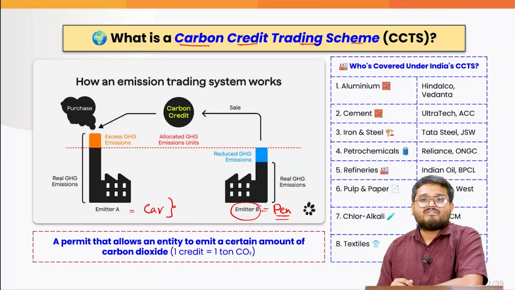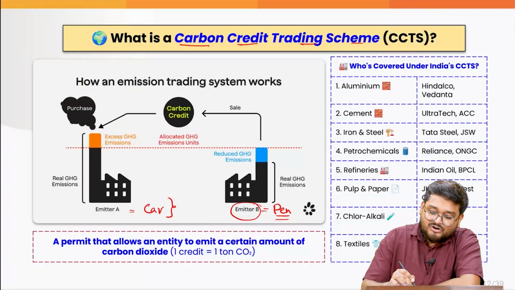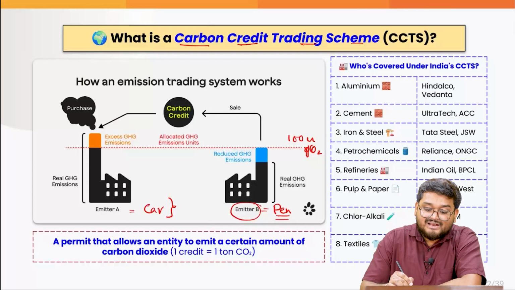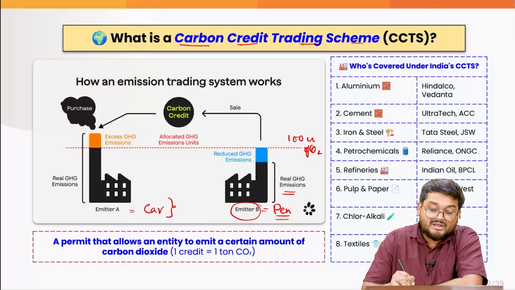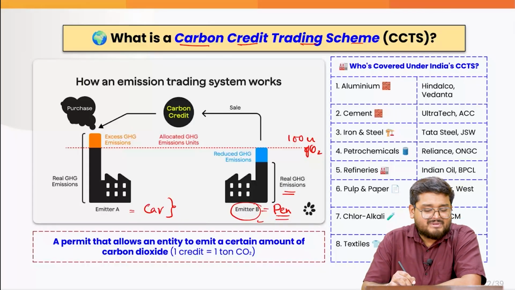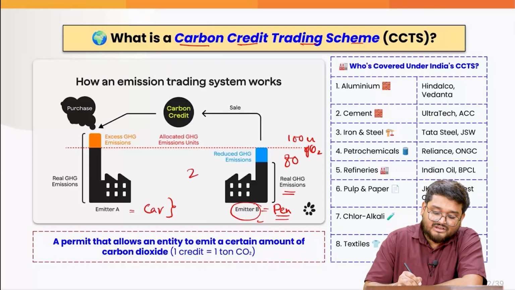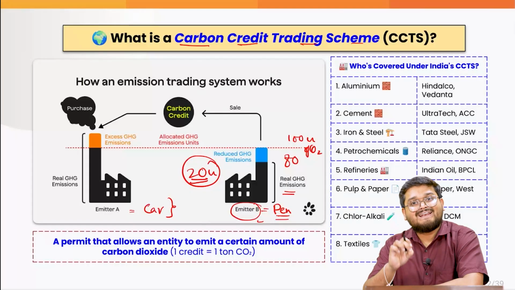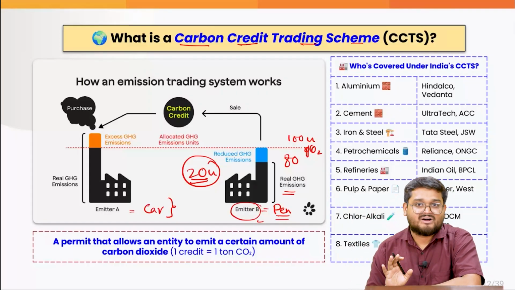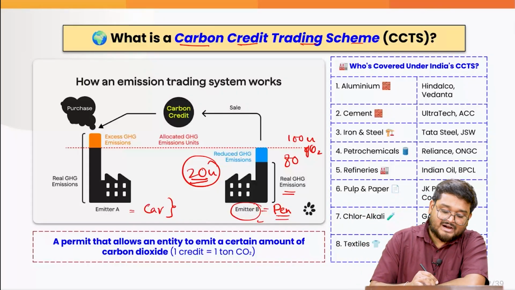So what happens is that the government says, okay, let us have a limit of around 100 units of carbon dioxide that you can emit in a year. As you can see, the real greenhouse gas emissions coming from emitter B are lower, maybe at 80. So emitter B has 20 extra units of carbon dioxide that it did not pollute in 1 year. But on the other hand, the car factory actually polluted 120 units.